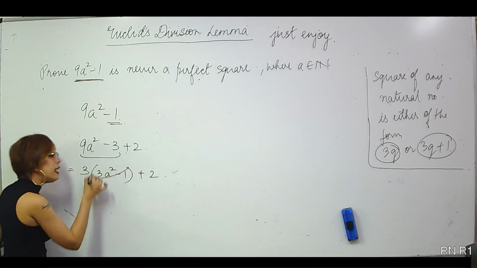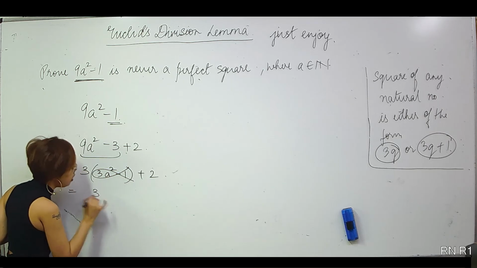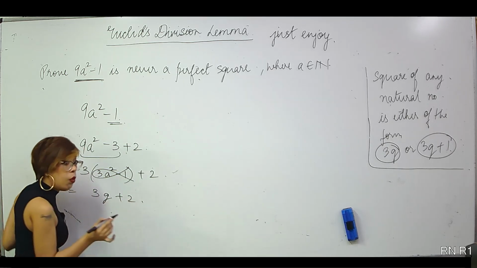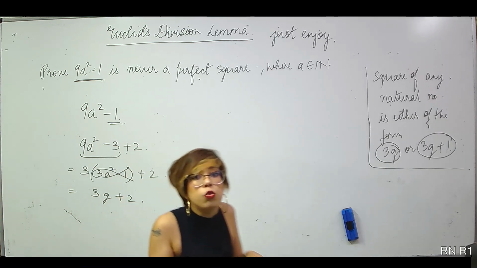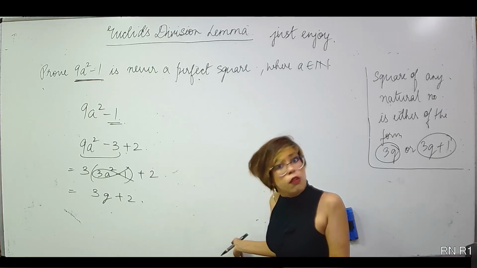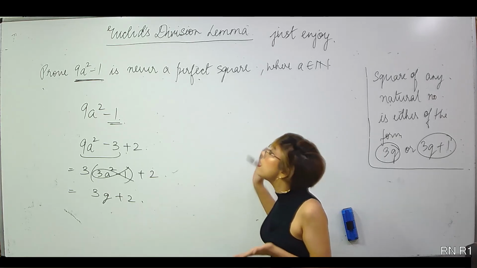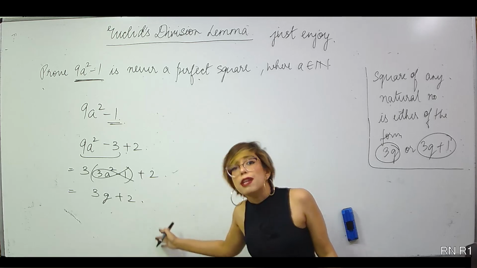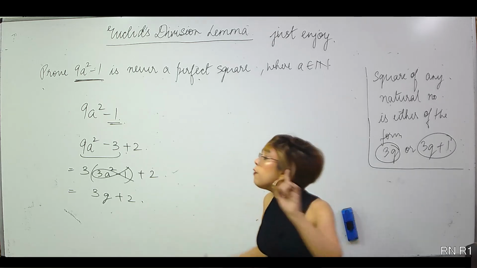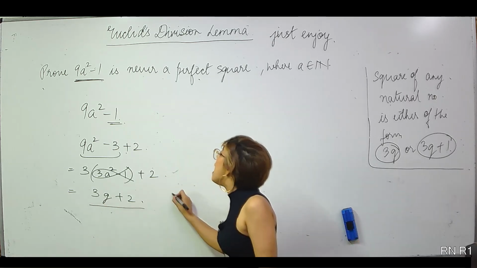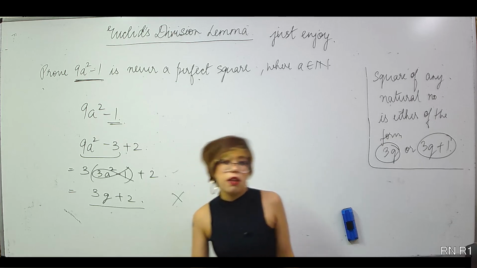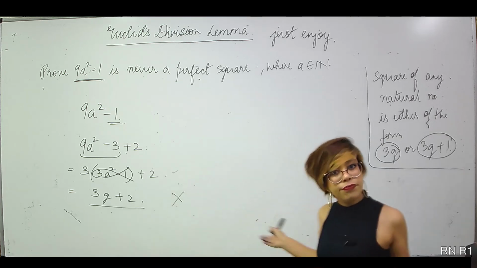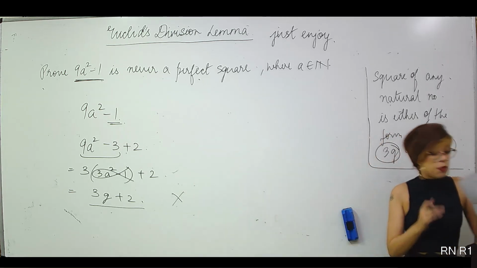Now this is definitely an integer. So this is of the form 3q plus 2. The number is of the form 3q plus 2. Do you think this will be a perfect square? No. That means 9a square minus 1 is never a perfect square because the form is 3q plus 2. And a number of the form 3q plus 2 can never be a perfect square. Alright, next one.